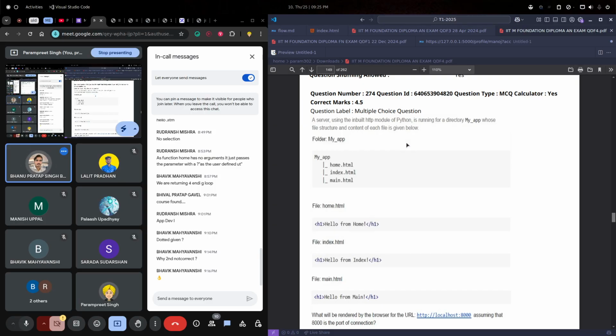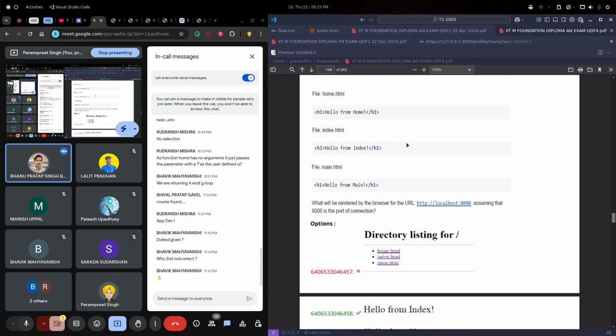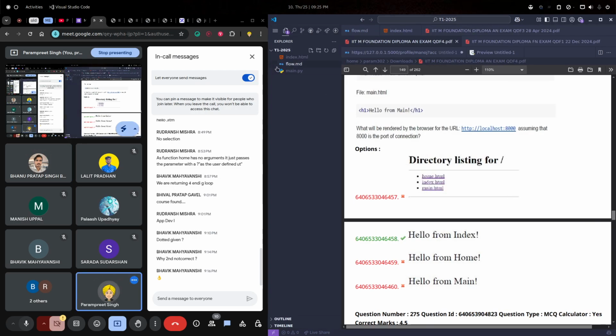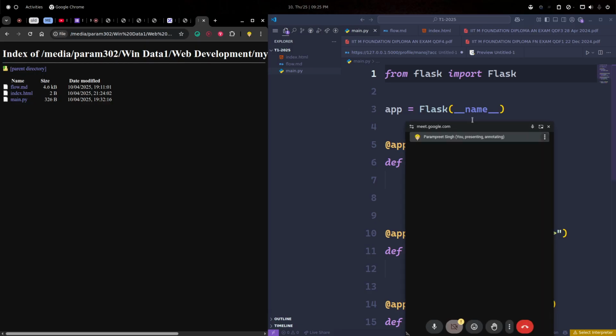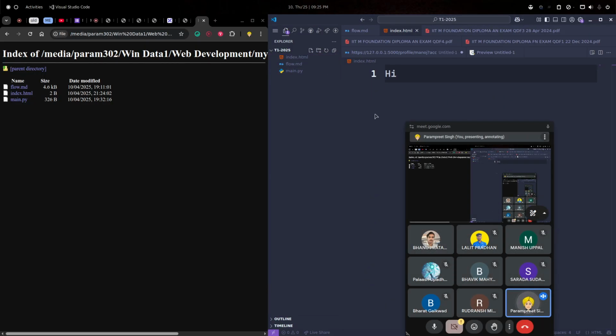In PHP, this index.html is always preferred. But if it is absent, then main. If that is not absent, then home. Right. It varies from server to server. Okay, now let me just open it again. Yes, so we have this index.html file here, right? Let me just run a server here.